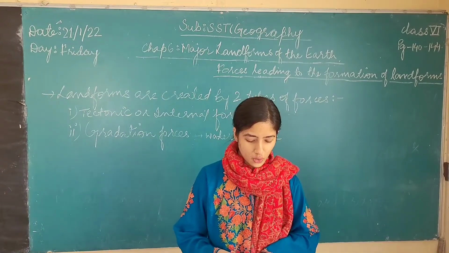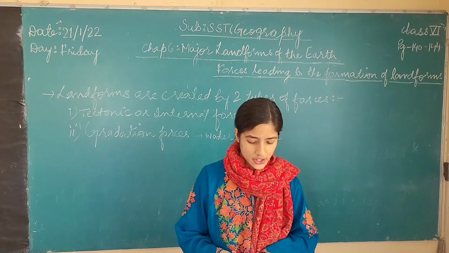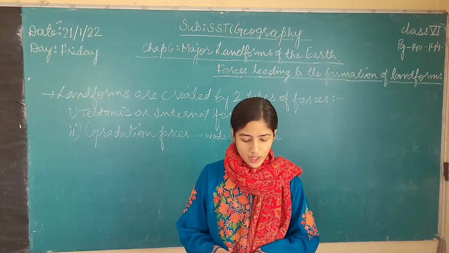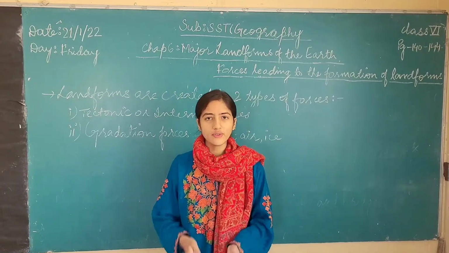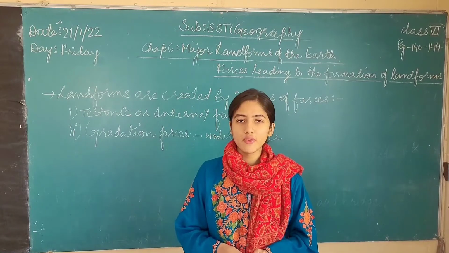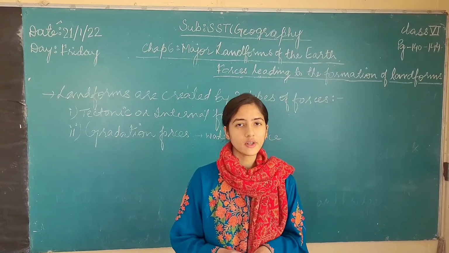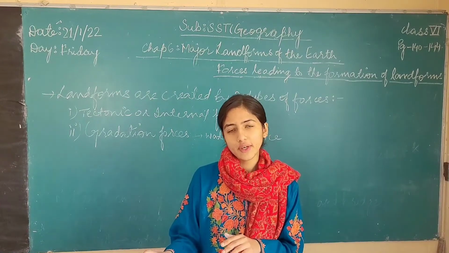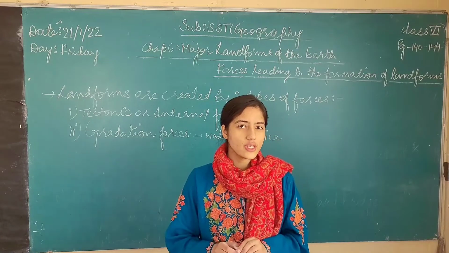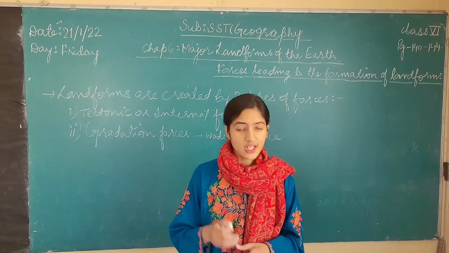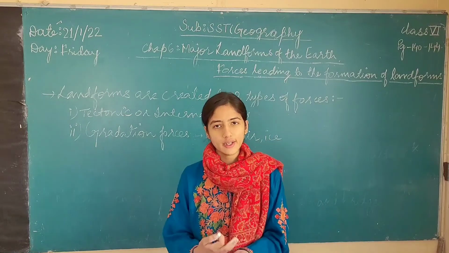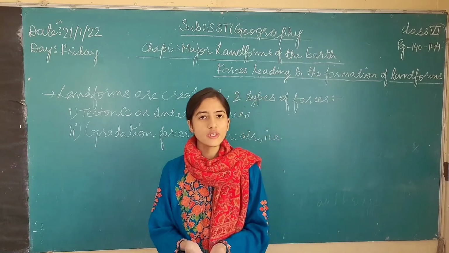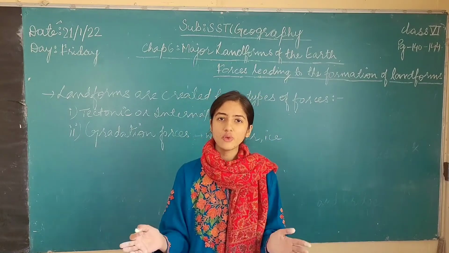The gradation forces include the action of running water, ice, glacier, wind, waves, etc. on the landform created by internal forces. So what happens? First, different types of landforms are formed because of the internal forces of the earth. What are the internal forces? These are the tectonic movement of the plates. Because of those movements, different kinds of landforms are formed on the earth's surface, and then there are forces like water, air, ice, waves, etc. These forces reshape those landforms.